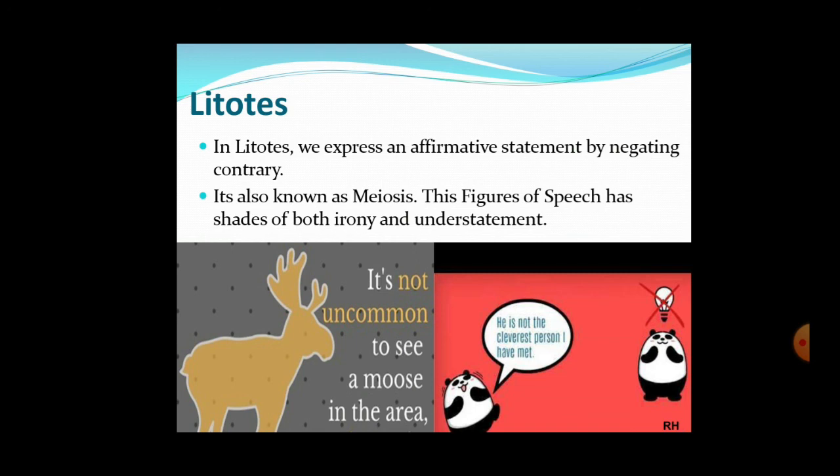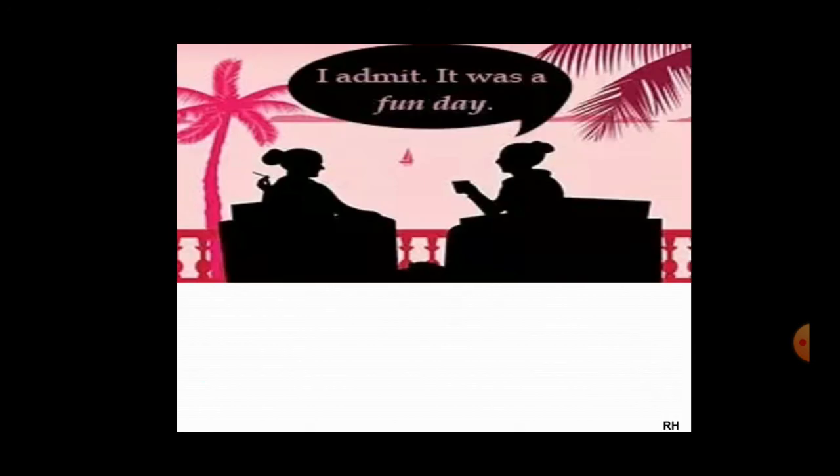Okay, students, so that's litotes for you. You can take one more example. When you want to tell somebody that he is smart and you say he's no fool. You're trying to express that he's smart, but you are saying the opposite of it, by using negation. So no fool means smart. Okay, so that's litotes. Let's take the next one.